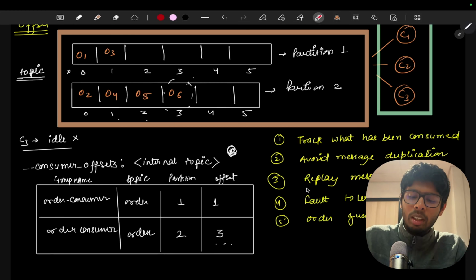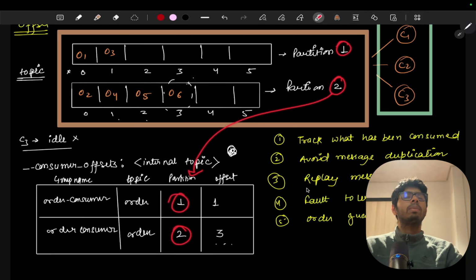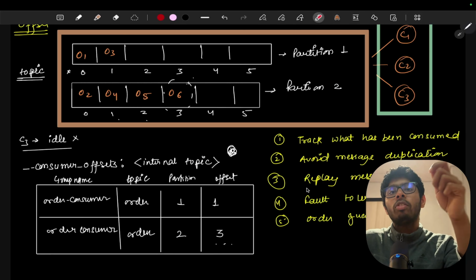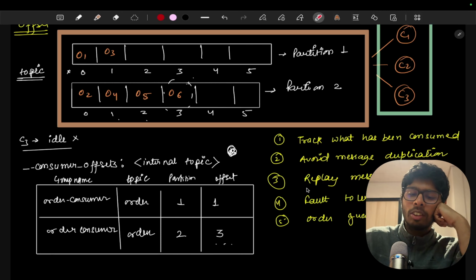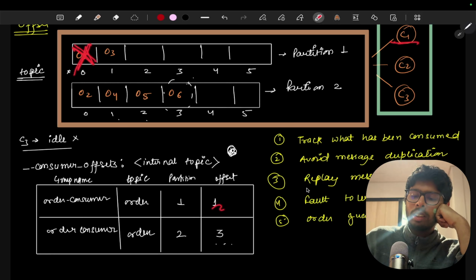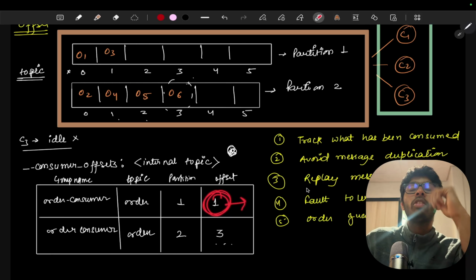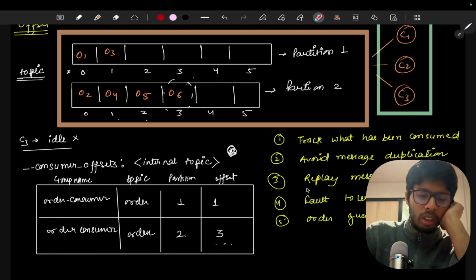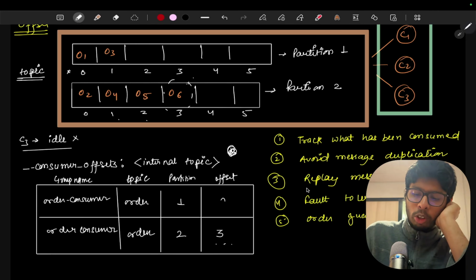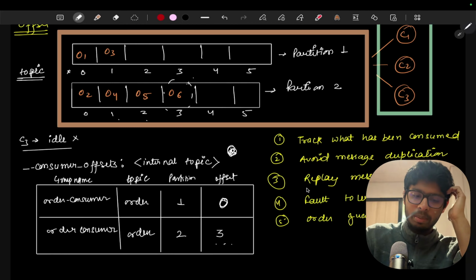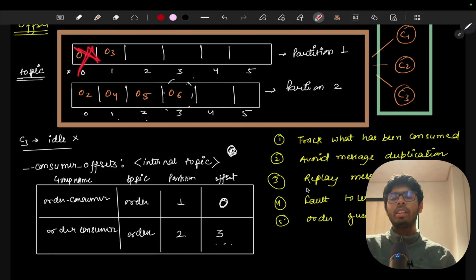In this topic, we have multiple partitions. Let's say we have partition 1 and partition 2, so these two come here. Now we are maintaining the offset. Let's say from partition 1, consumer 1 has received order 1. So we'll mark the offset as 1 right now because one message has been received. Or you can say simply 0, with 0-based indexing, because the first message is present at the 0th index. Otherwise the value will be null.